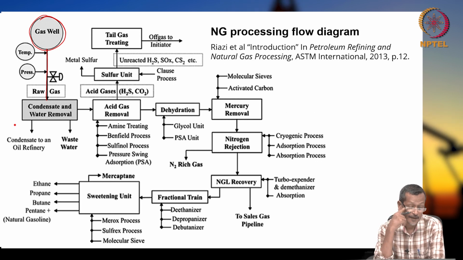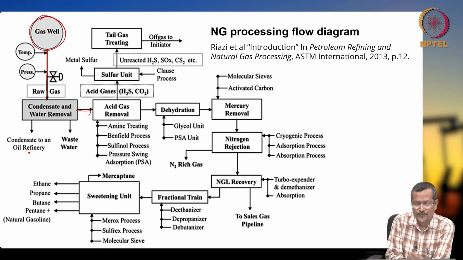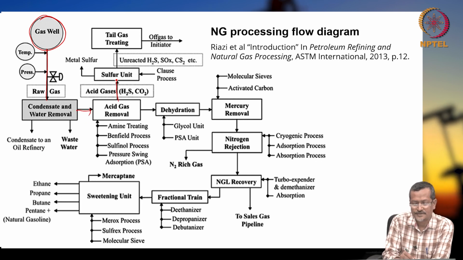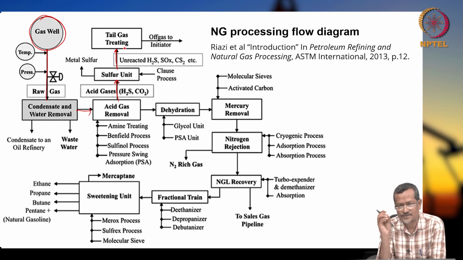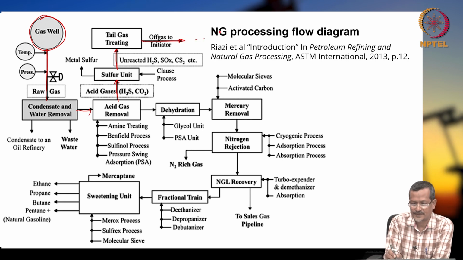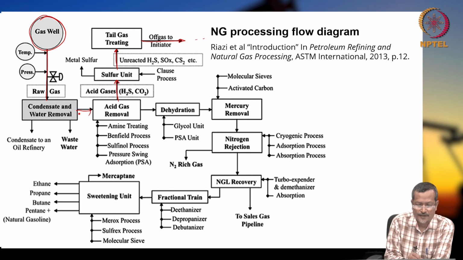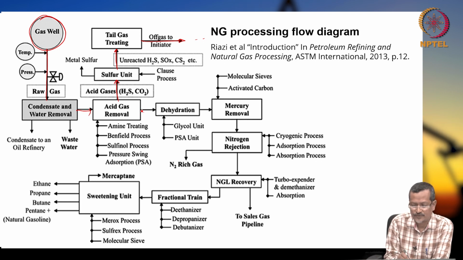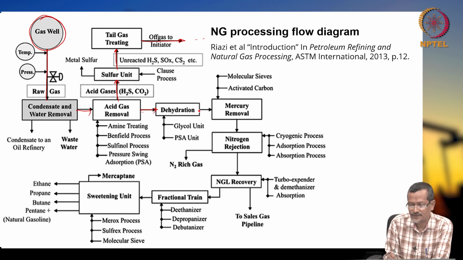Okay. And gas, whatever you are getting, first you have to remove acid, then sulfur removal, then tail gas treating. Some small amount of trace elements will be there, so you have to remove them, then off gas to incinerator. So, there may be a sales line you have to send to. Okay. And condensate, whatever you are getting, after removing acid gas, you do dehydration.